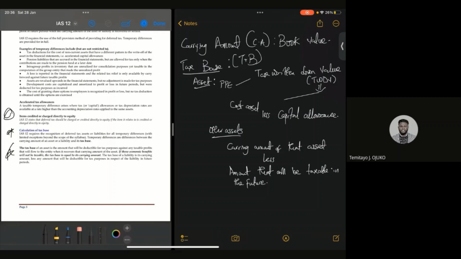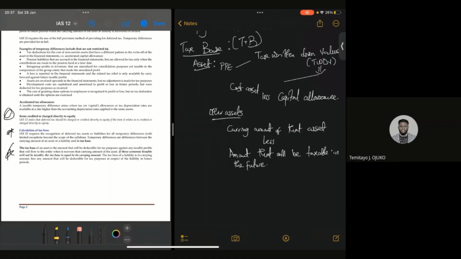Very, very straightforward. Now, for other assets like trade receivables and interest receivables, where there's a temporary difference, the tax base of such assets is the carrying amount of that asset, the book value, less the amount that will be taxable in the future. Because it's an asset, which is likely going to lead to income. Don't forget, an increase in asset is an income, which is likely going to lead to an income in the future.